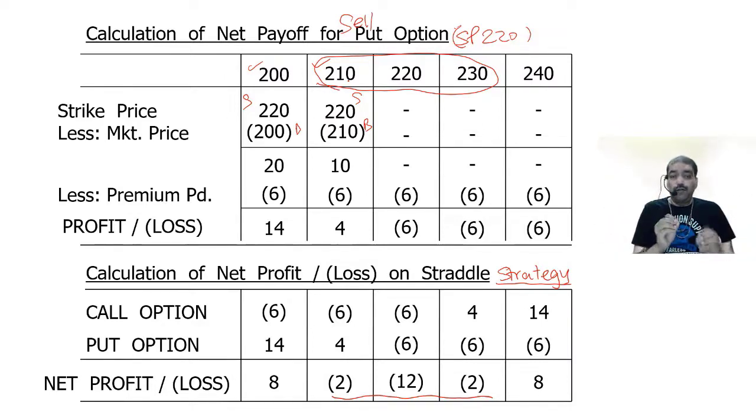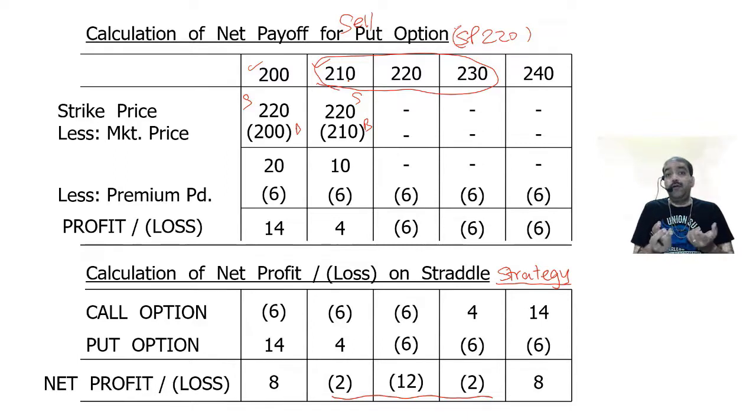In a straddle strategy, when do you enter into it? I will re-explain this again when we are doing this strategy, but now make a note of this. You enter into a straddle strategy when you feel that there will be volatility, but you do not know whether it is going to be volatility on the upside or on the downside. Whether markets are going to continuously increase or continuously fall. But you know that something is going to happen, and once it happens, it will be drastic. So you enter into a straddle strategy.